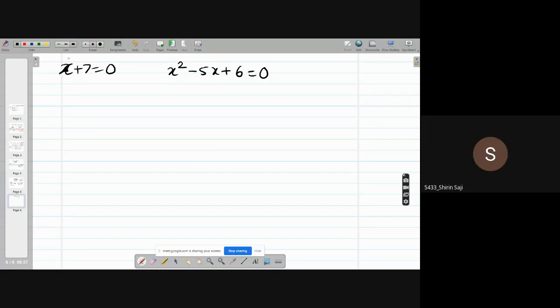This is x is equal to -7. This is a linear equation, right? This is a linear equation. What is the degree of this? What is the degree of this equation?